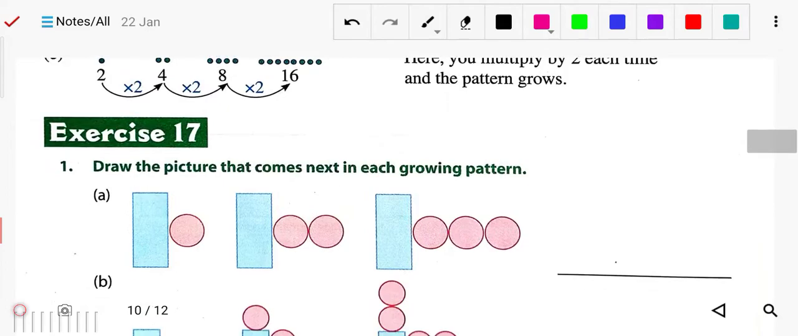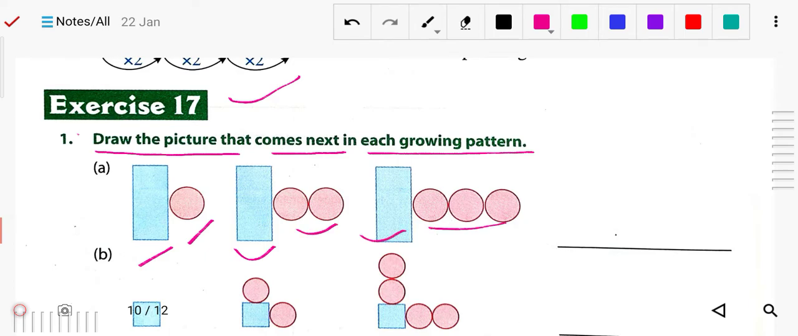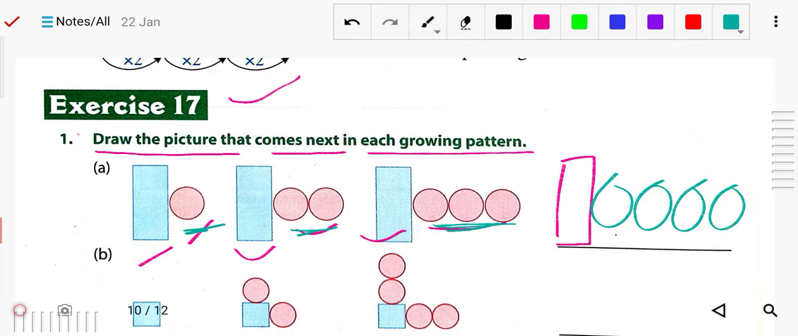Now we will solve exercise 17. In this exercise 17, question number one: draw the pictures that come next in this growing pattern. Here you can see one rectangular box, then one circle; one box, two circles; one box, three circles. So in the next, which type of pattern will it be? One box, that is sure. The circles are increasing, and three circles are here, so there will be four circles. That's your answer.